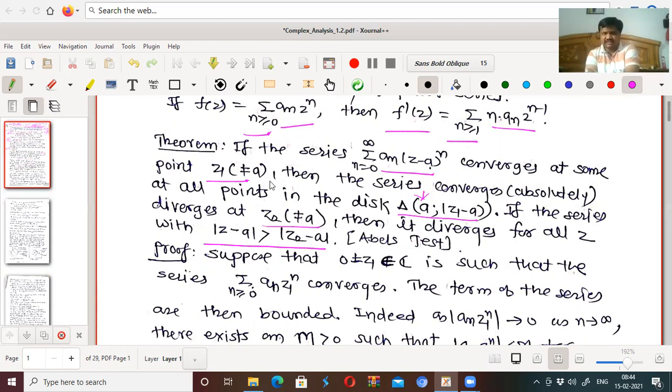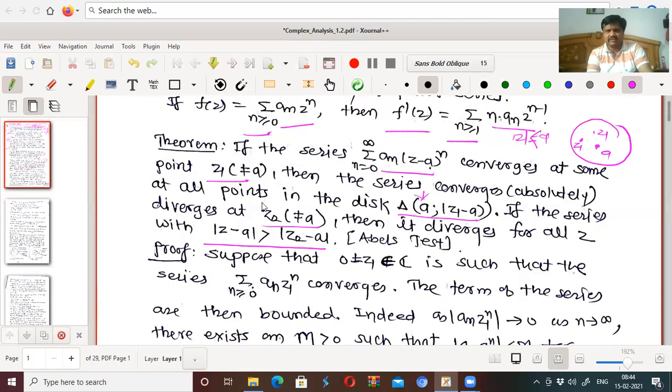What about this? Suppose z1 is here, a is here, this is the series, right? We have defined a series about point a, having center at a, and suppose the series converges at some point z1 which is not equal to a.